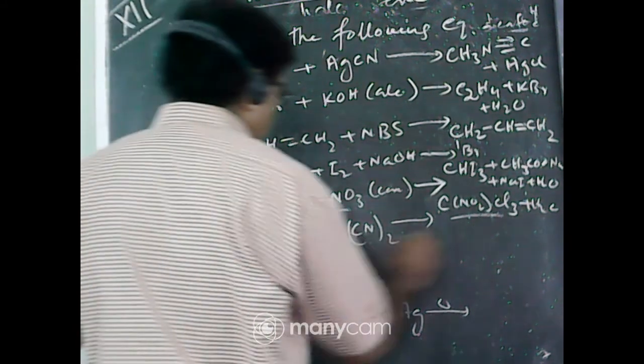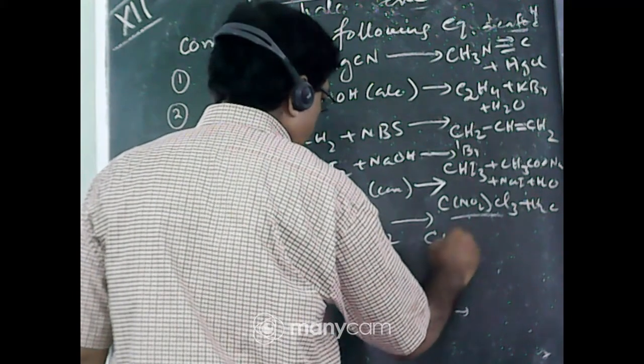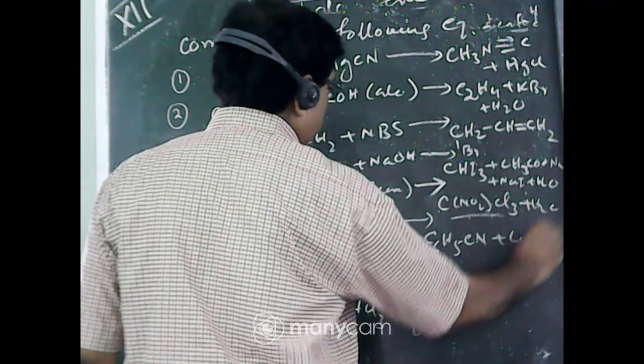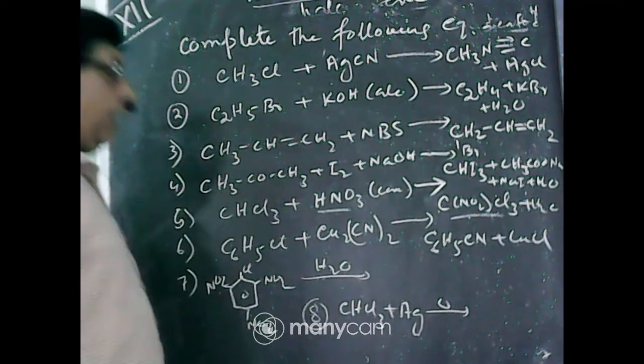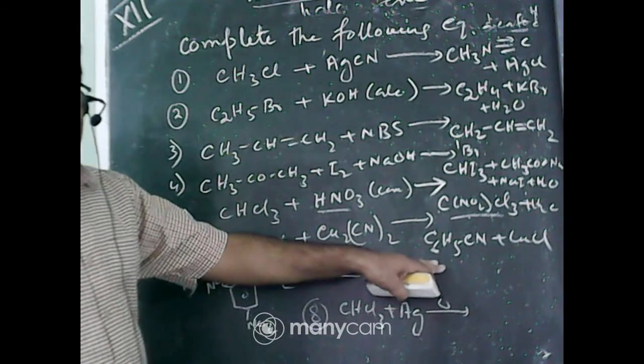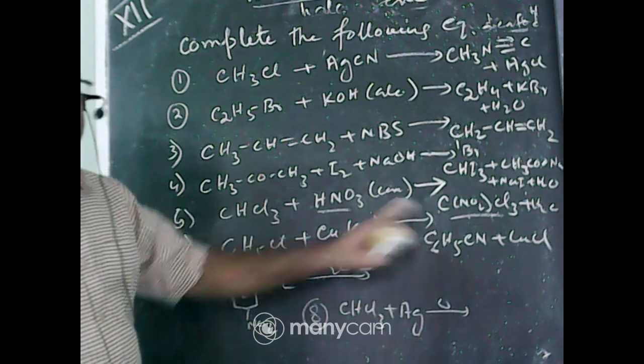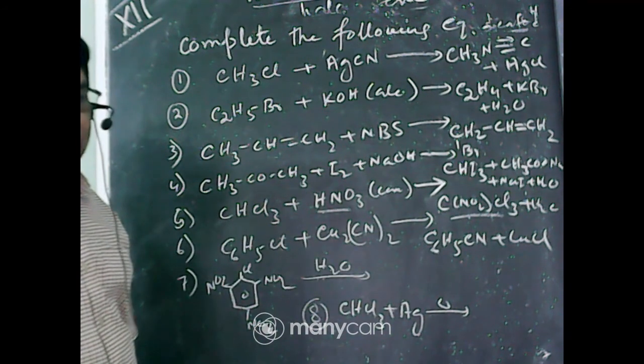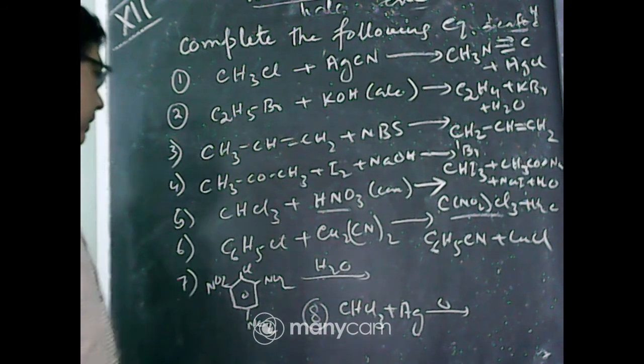Chlorobenzene when treated with cuprous cyanide forms cyanobenzene, C6H5CN, plus cuprous chloride. This cyanobenzene on hydrolysis in acid medium gives benzoic acid. C6H5CN when treated with dilute acid forms benzoic acid.